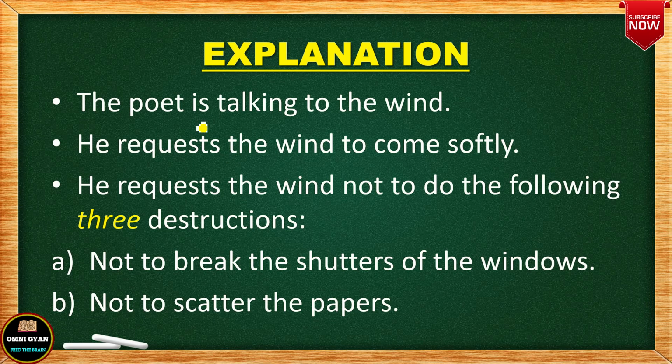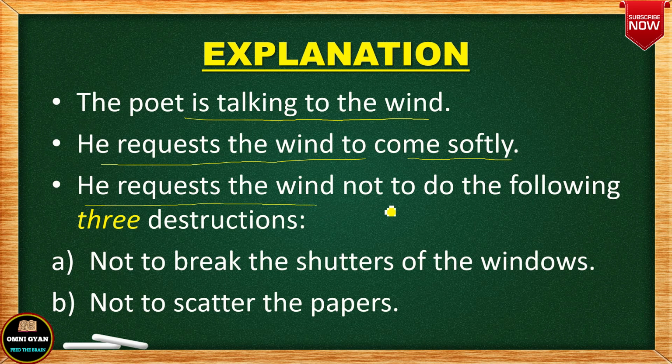So here the poet is directly talking to the wind. Poet जो है वो directly wind से बात कर रहा है. And in the first line itself, he is requesting the wind to come softly. वो wind से request कर रहा है कि आप धीरे धीरे आइए, आप softly आइए. And then the poet goes on to request the wind not to do the following 3 distractions. ठीक है, तो poet जो है फिर कहता है कि ये 3 distractions आप मत कीजिए, wind. Okay, so he is directly talking to the wind and requests him not to do the following distractions.